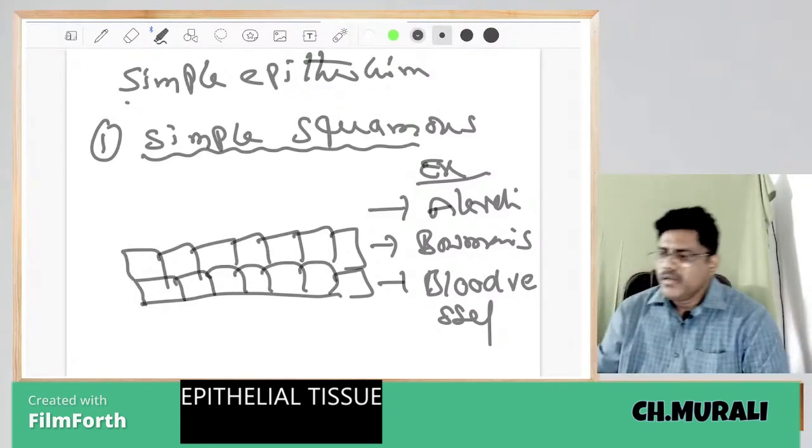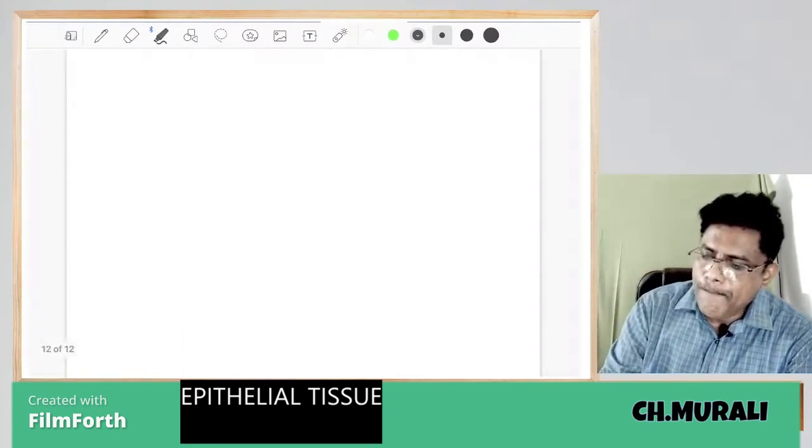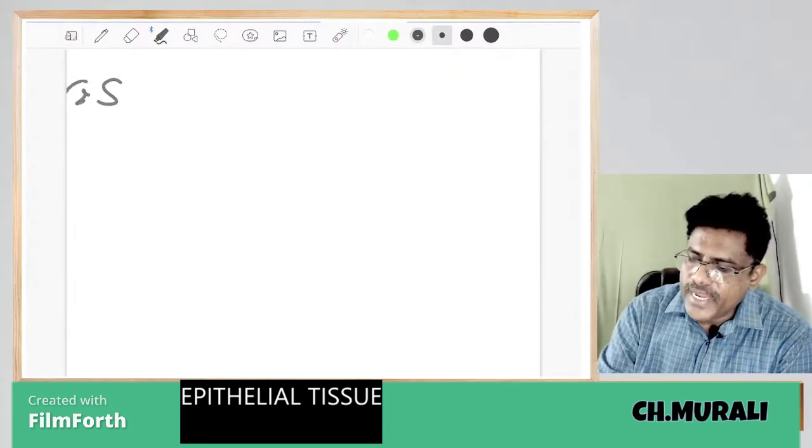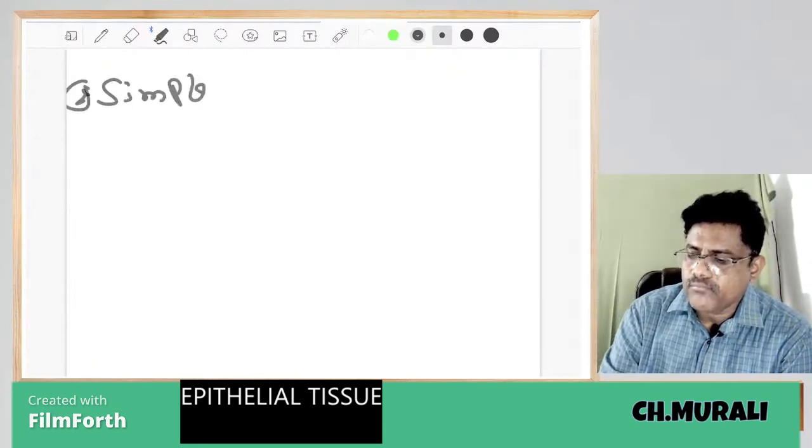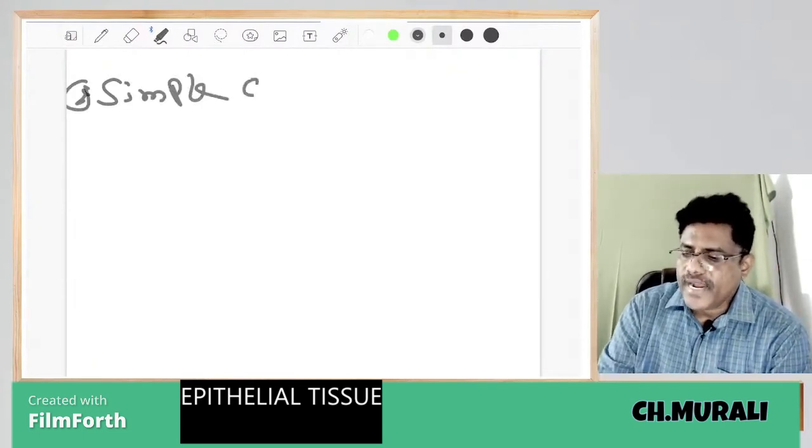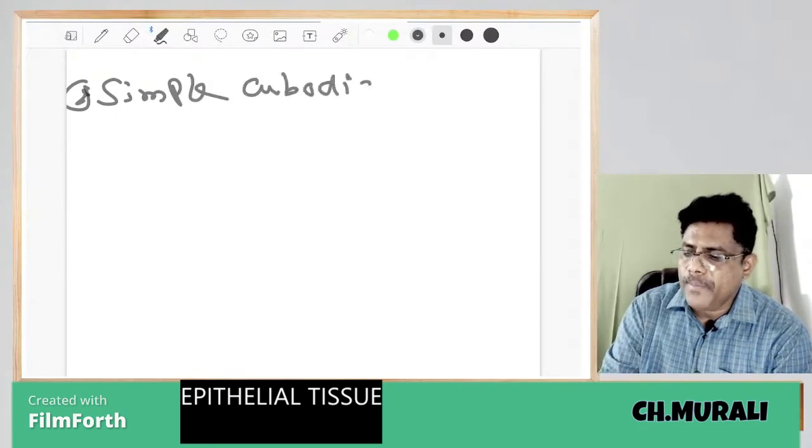Okay amma. Second one is simple cuboidal epithelium.